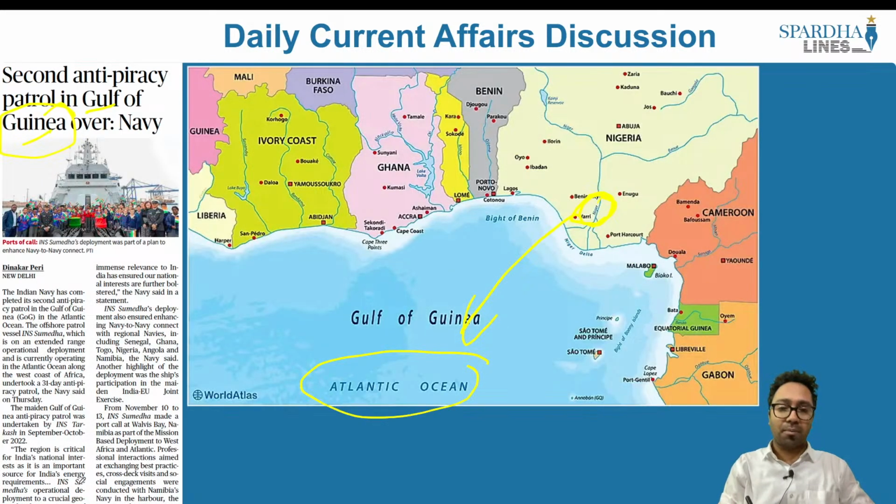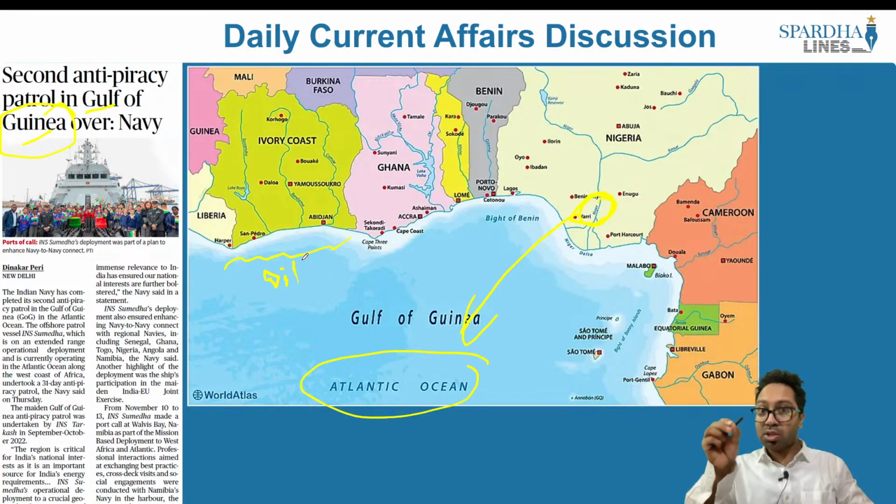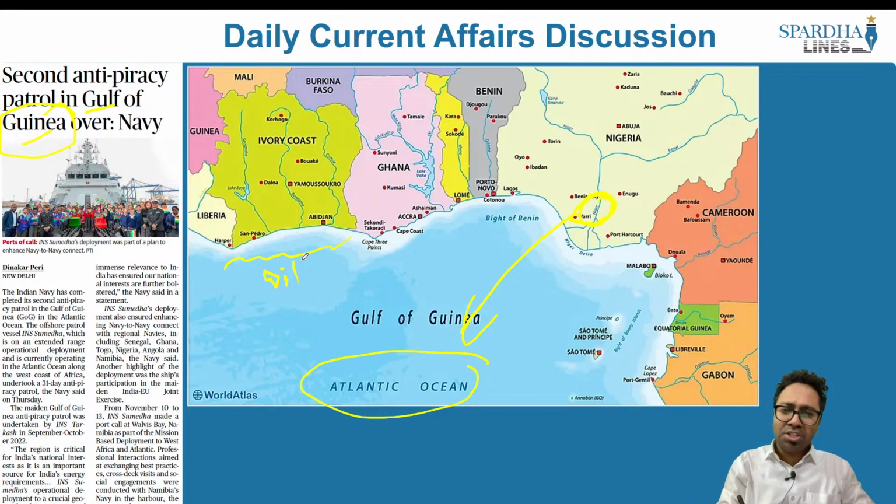What is the economic importance of the Gulf of Guinea? It is at this particular point that there is a lot of oil and gas reserves. So countries in and around it would be able to extract the gas as well as oil. Added to it, this region is also known for piracy related activities. What are piracy related activities? This is also mostly seen in and around Somalia as well.